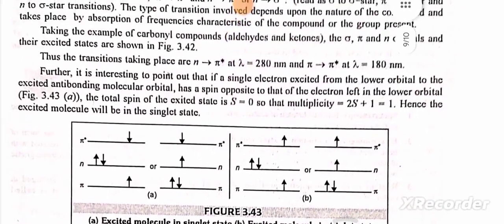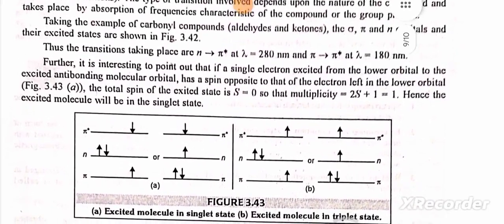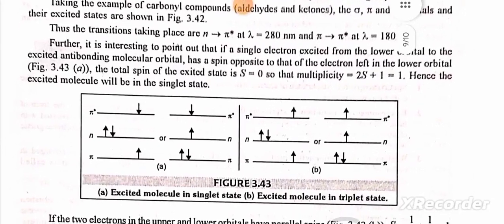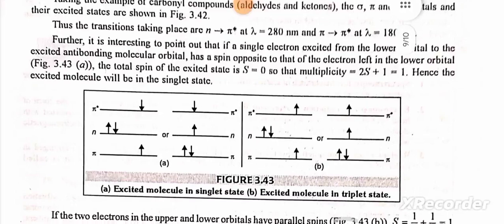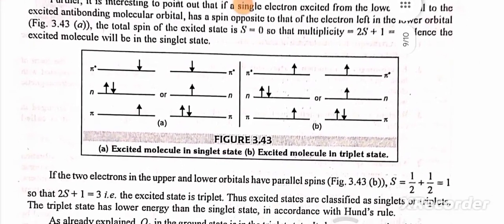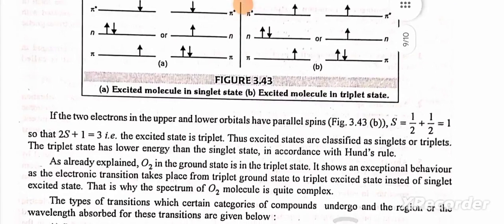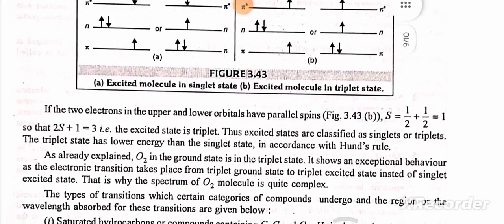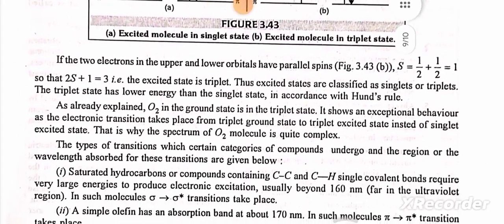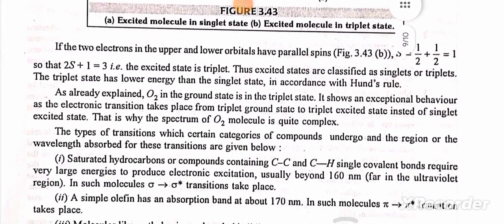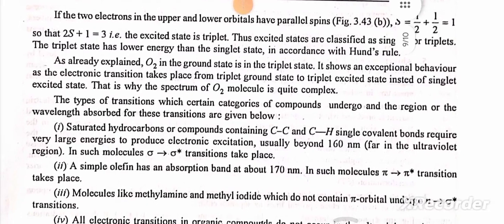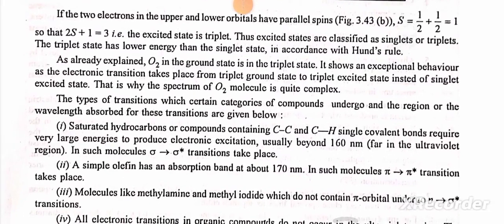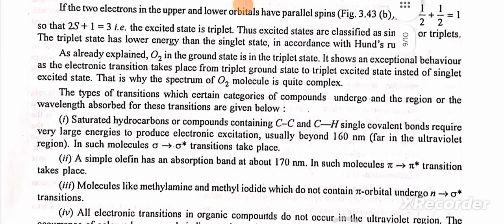Further, it is interesting to point out that a single electron excited from the lower orbital to the excited anti-bonding molecular orbital has a spin opposite to that of the electron left in the lower orbital. If the two electrons in the upper and lower orbitals have parallel spin, then their spin S is equal to 1, so that 2S plus 1 equals 3, and the excited state is triplet. Thus excited states are classified as singlet or triplet. As already explained, O2 in the ground state is in the triplet state. It shows an exceptional behavior, as the electronic transition takes place from the triplet ground state to a triplet excited state.